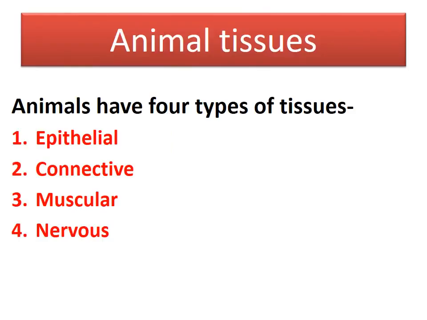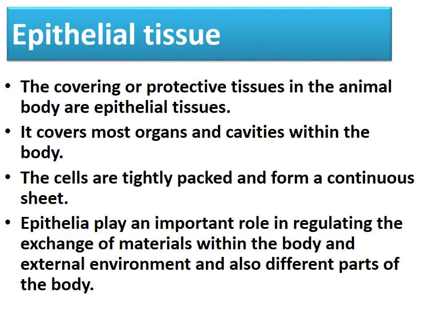Now let's come to the animal tissues. The animals have four types of tissues. What are they? Epithelial tissue, connective tissue, muscular tissue and nervous tissue. So these are the four types of animal tissue. The first is epithelial tissue. The covering or the protective tissue in the animal body is epithelial tissue. It forms the covering as well as the protective layer of an animal body. And this tissue covers most of the organs and cavities within the body.